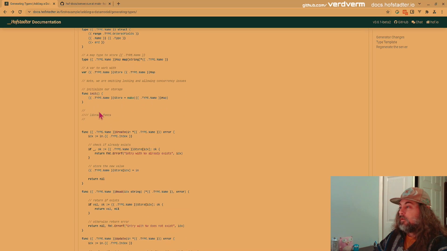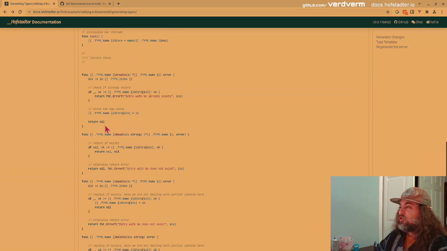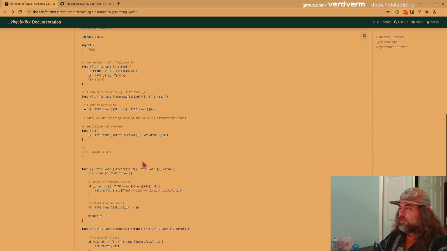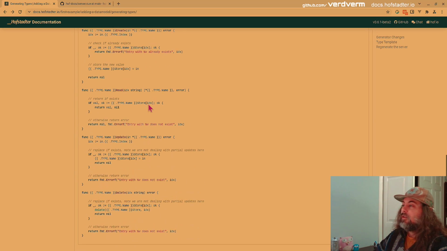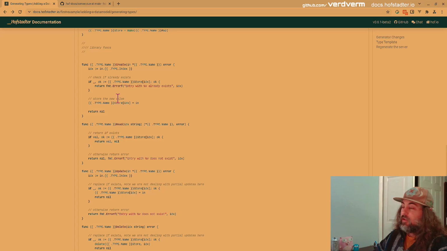And then not only are we going to generate a type, but we're going to generate some functions to go with it so that we can create an instance of this. And if we pass in this, it's going to put it in the store. So this is a library around our data store. And so you could imagine replacing this initialization up here with a database, and these calls with calls to the database or some SQL.